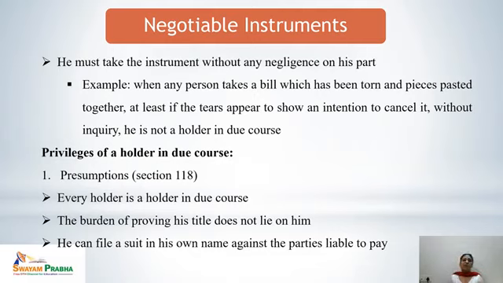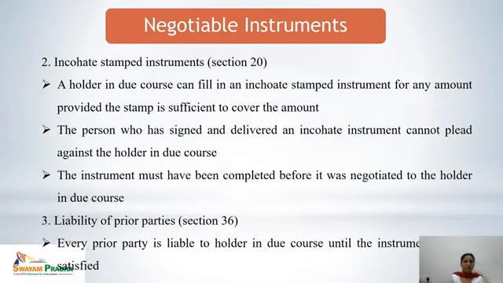That means the person who is a holder in due course need not prove that he has taken the negotiable instrument in good faith and without any knowledge about the defective title of the instrument or other things. So a qualified holder in due course can file a suit in his own name in case the other parties default in paying for the instruments.